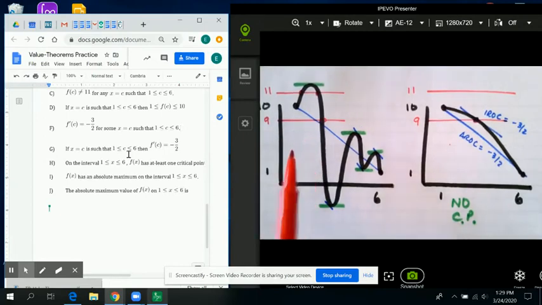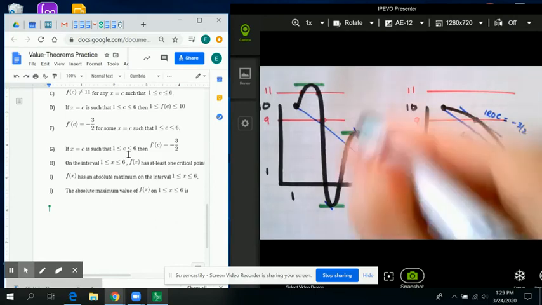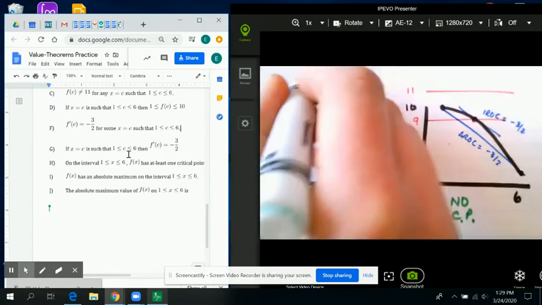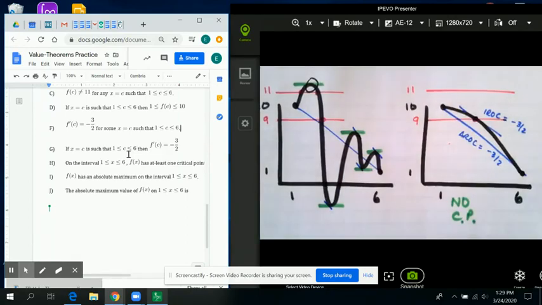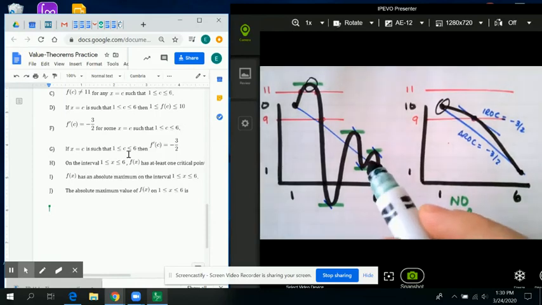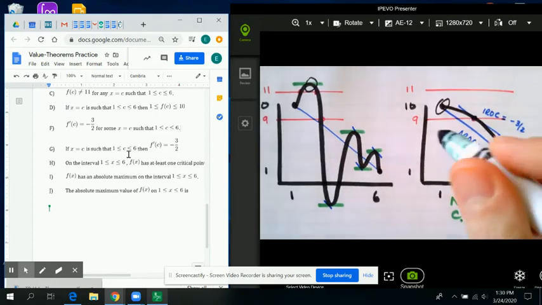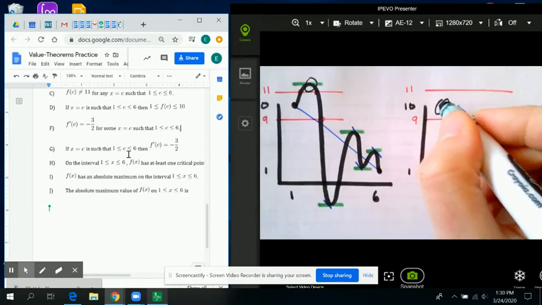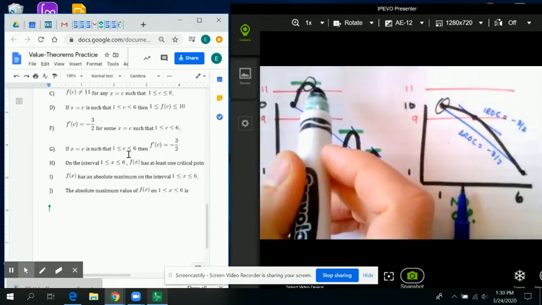Okay? So that finally brings us to I and J. I and J are both referring to the extreme value theorem. I says that we have an absolute maximum on the interval, and that is true because the interval is continuous and closed. So the absolute maximum would happen here on this curve, and it would happen here on this curve. So I is true, but J is false. J says that the absolute maximum value of the function on the interval is equal to 10. And that, in fact, is not necessarily the case, because while 10 is the largest value here, you can see that on this curve, it gets larger than 10.